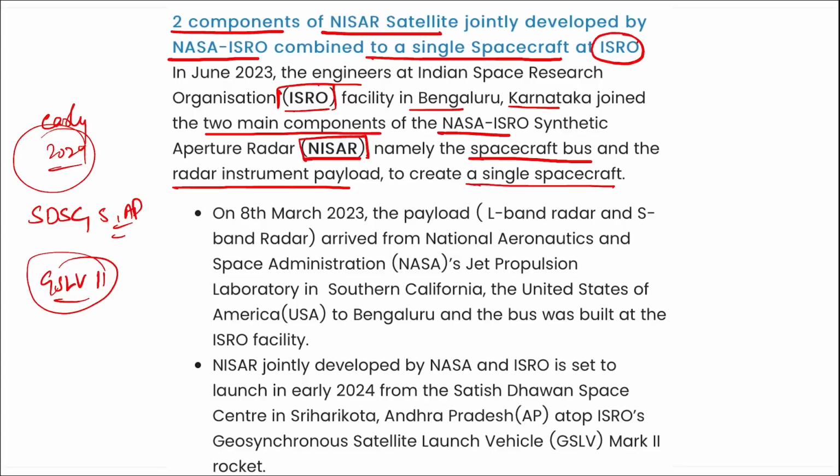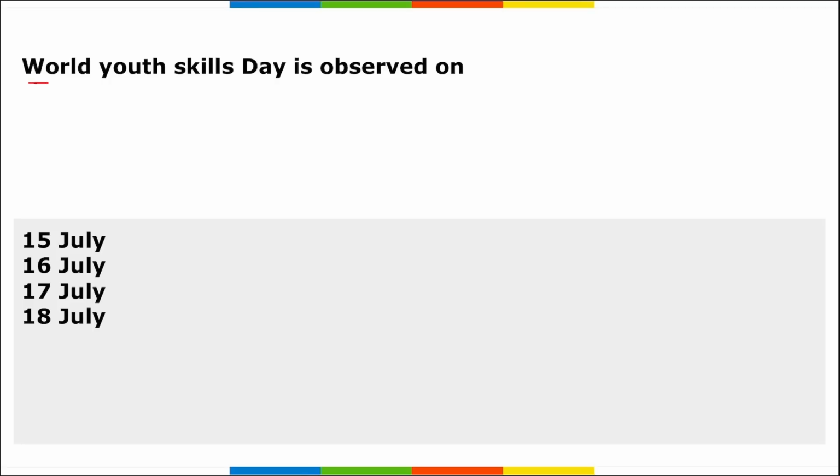Next is World Youth Skills Day. When do we observe this? It is observed on 15th of July, and it is to celebrate the strategic importance of equipping young people with skills for employment, right?